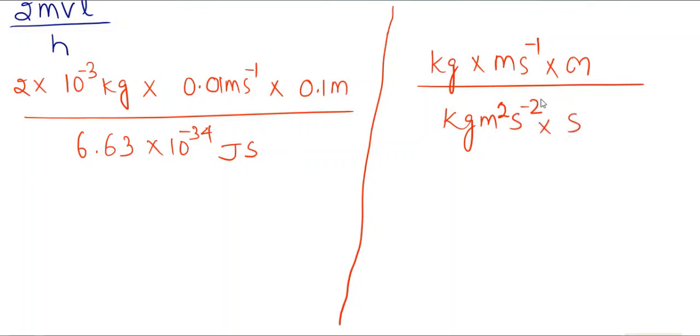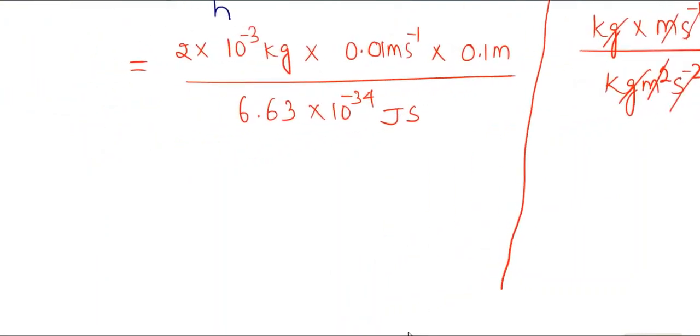So the second to the power minus 2 cancels out, meter square cancels out with the 2 meters, kg cancels out with kg. So all the units are cancelling out, and you need to calculate only the values.